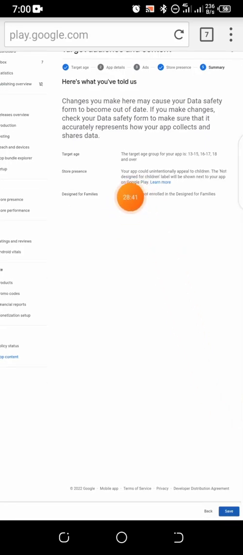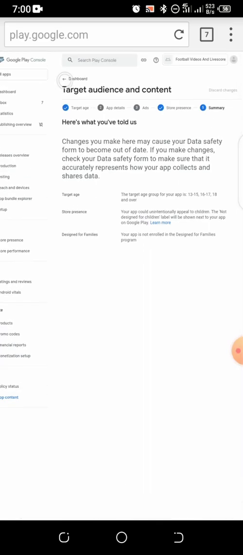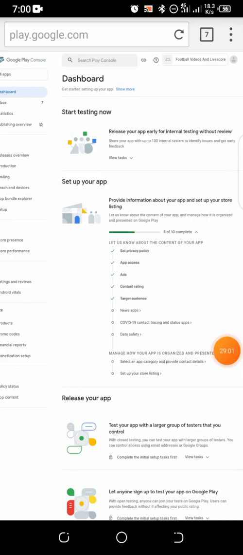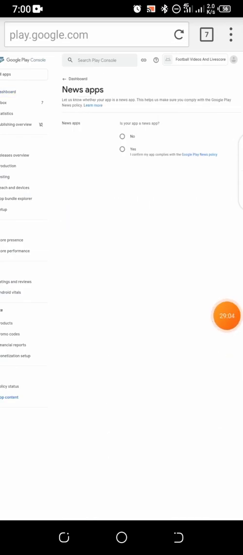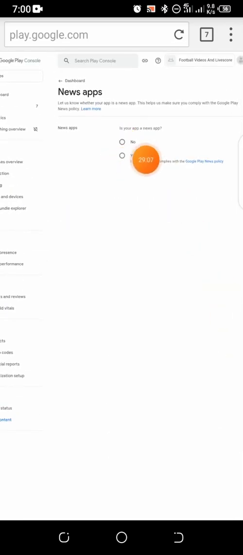All right. So you can see all these things now. Your app is not enrolled in the Designed for Families program and all those things. So now I can click on save. After clicking on save, I go back as usual.